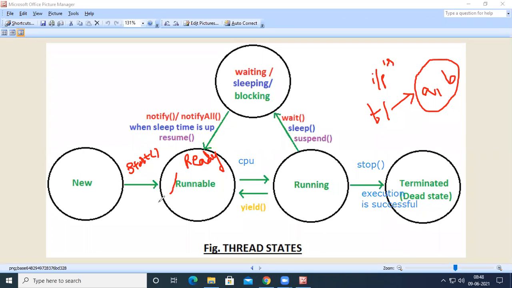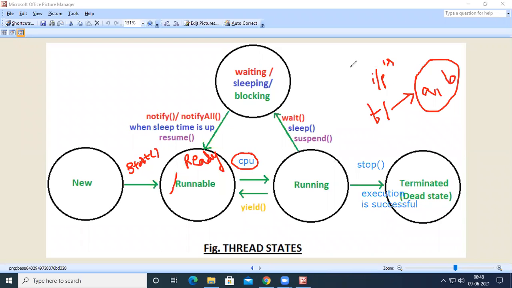The CPU is eagerly looking at the ready state to see what programs are waiting to be executed in the running state. So whenever there is a requirement of input values, that thread will be automatically moved into the waiting state. Whenever we supply those input values, the thread will be moved into the ready state, and from ready, depending upon the CPU scheduling, it will be executed.